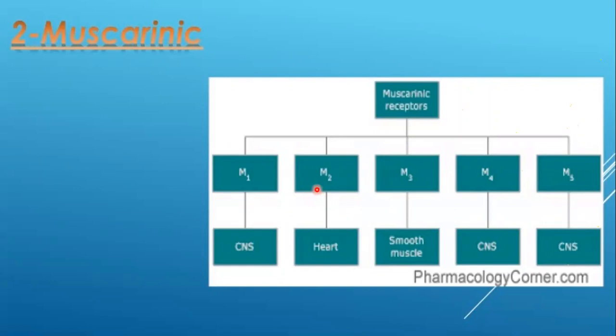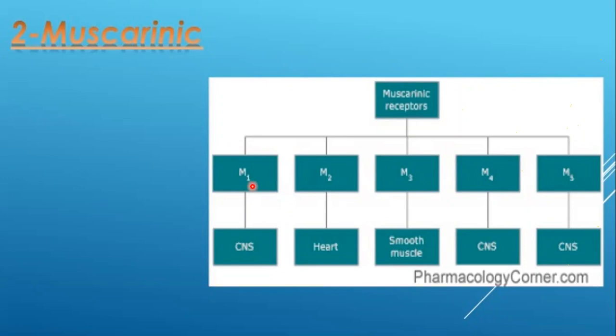So to sum it up, the muscarinic receptors are present at the target organs, right? They are also present at the level of the CNS, but not in a significant amount. The most important muscarinic receptors are of the M2 type and the M3 type. M2 type is present at the level of the heart, and M3 type is present at the level of the smooth muscle. All the smooth muscles in our body contain the M3 receptors, depending upon their severity. Right, class? Are you getting my point?